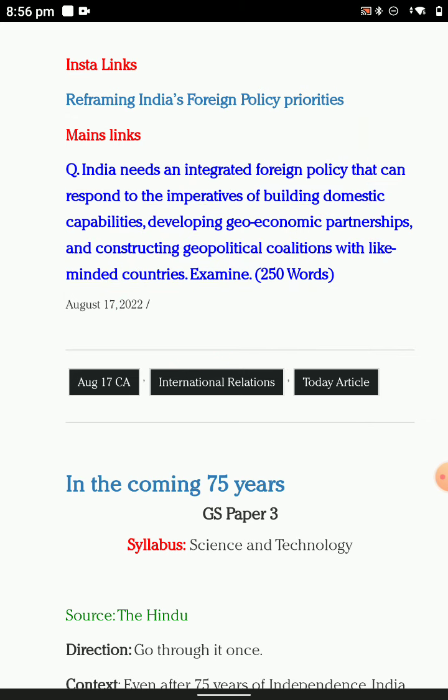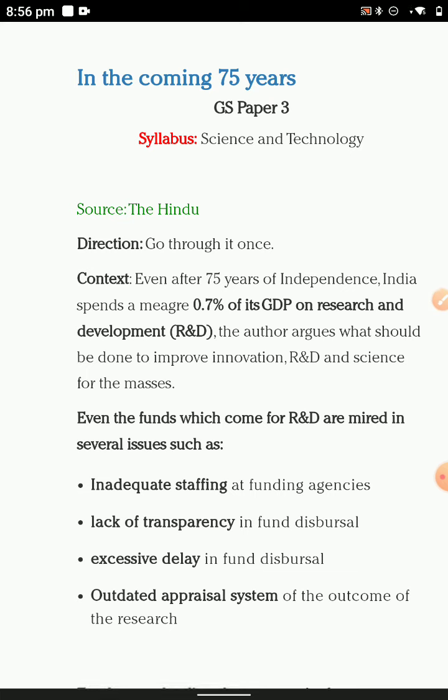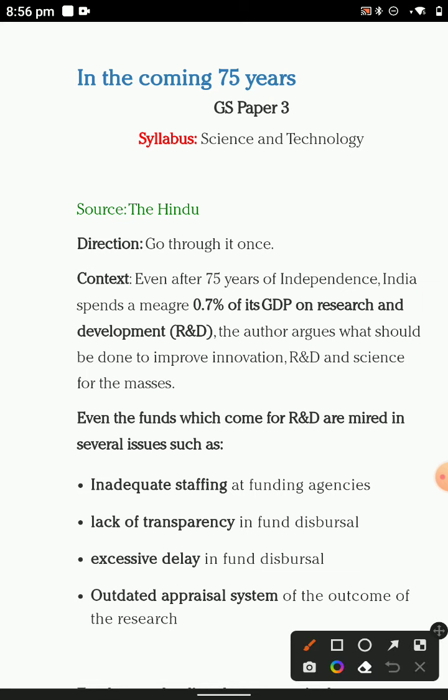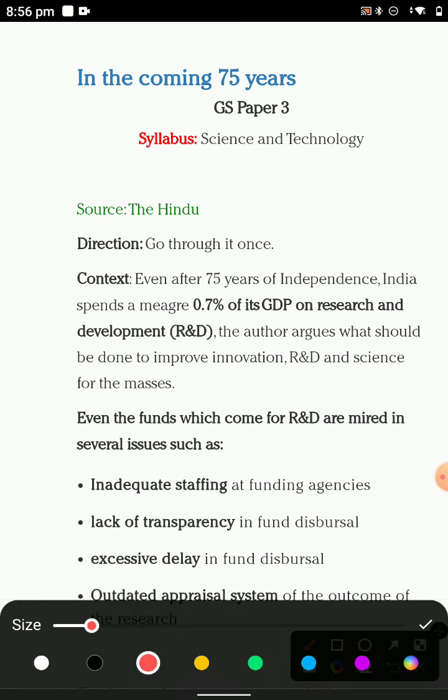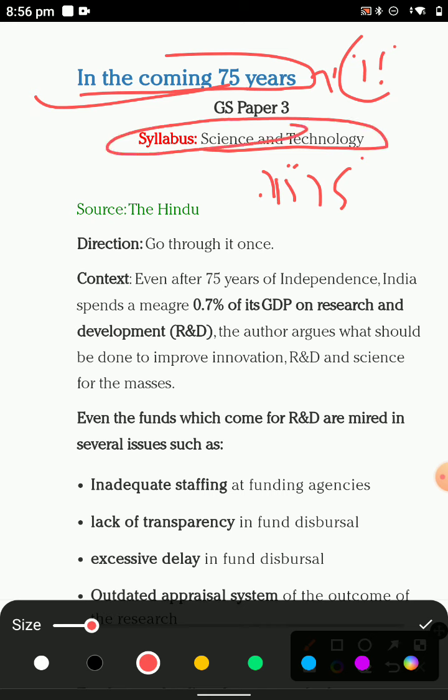Then move on to the next topic related to the GS exam, GS paper 3. In GS paper 3 you have realized the coming India, because this is also asked in the mains examination, because today we celebrate 75 years of independence. And science and technology also. The source is The Hindu. If you read The Hindu newspaper, you will understand what is relevant for this examination and what is not relevant. Go through it once.